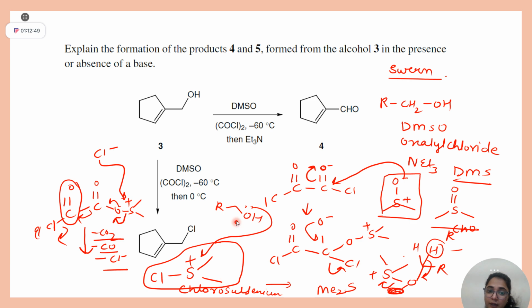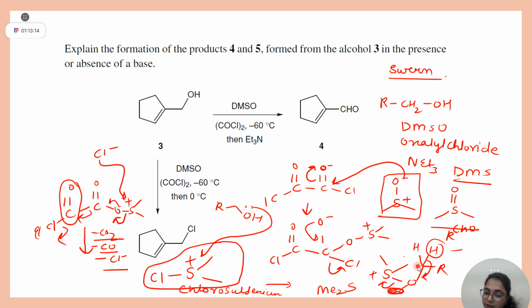Now this primary alcohol OH will attack onto this sulfur and this time HCl will be liberated. Yes or no? Triethylamine base will come, abstract this proton. On abstraction here, if it will go as H plus, what charge will come here?